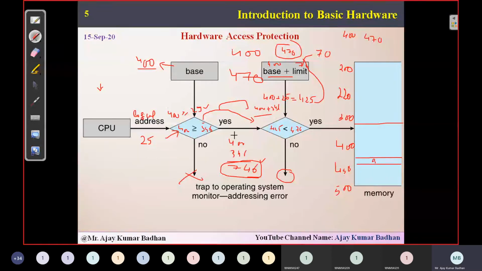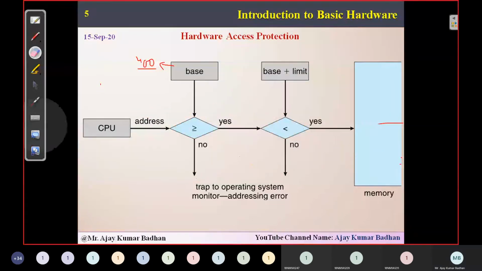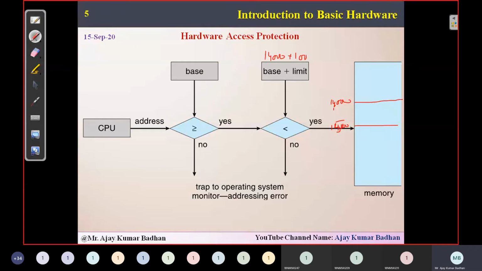The entire scenario works like this. Now let me take another example so that it becomes very clear to you people. This time I'm taking a slot of some 14,000 somewhere here. What is the slot I'm taking? 1,000 slots. So it is 14,100. Okay, let us take 100 slots. So from 14,000 to, okay, no, we'll take 1,000 only. So this will become 15,000. What is the base we are using here? 14,000. And what is the limit I am taking? 1,000 slots or 1,000 rooms. For your understanding, you can say 1,000 rooms.